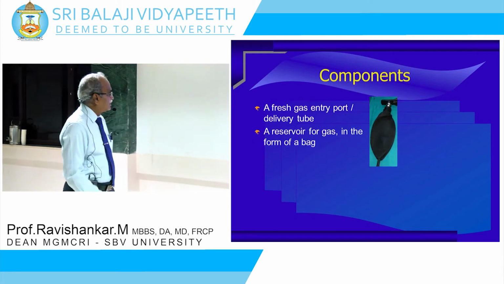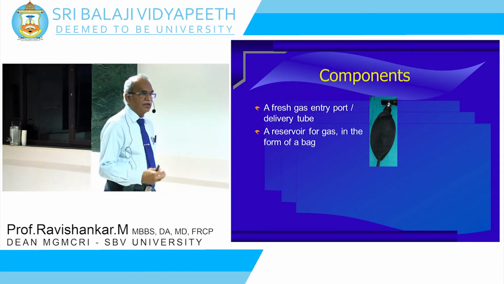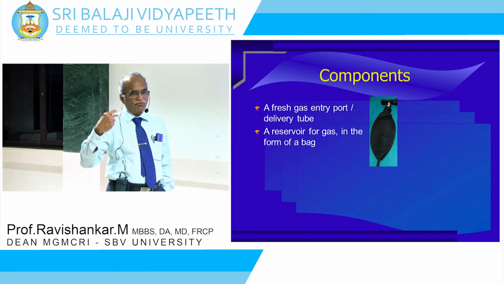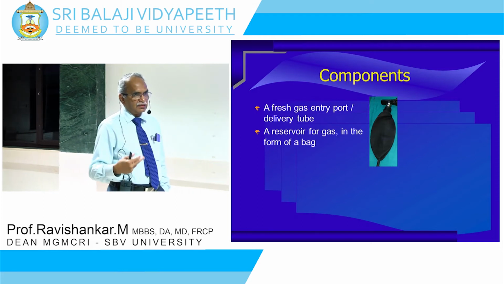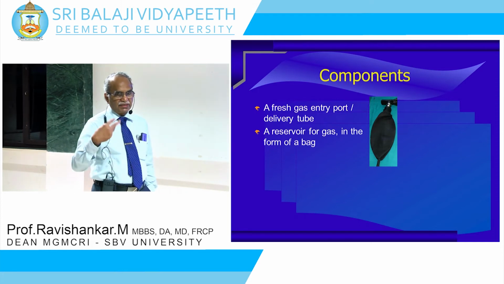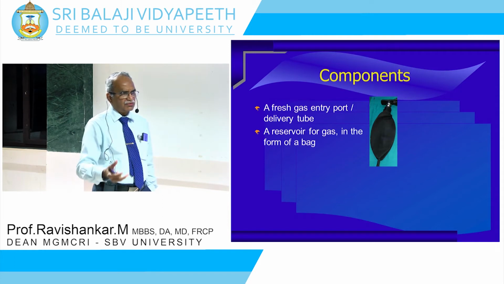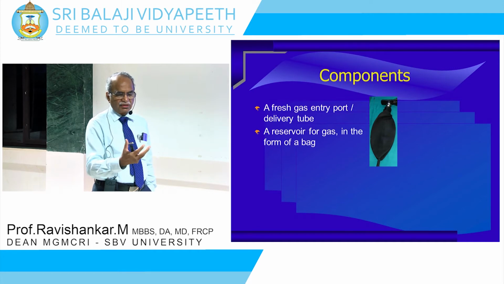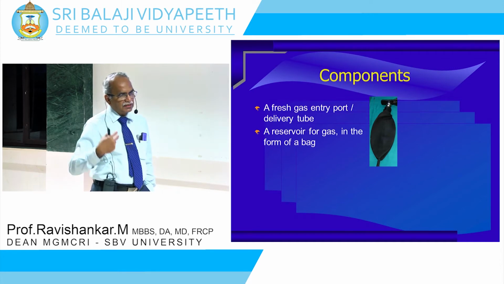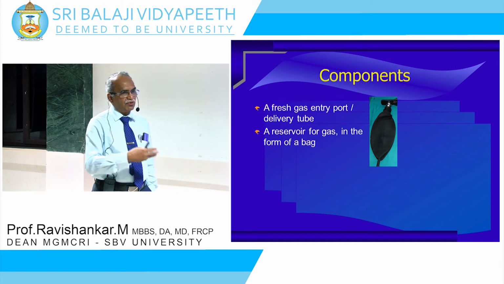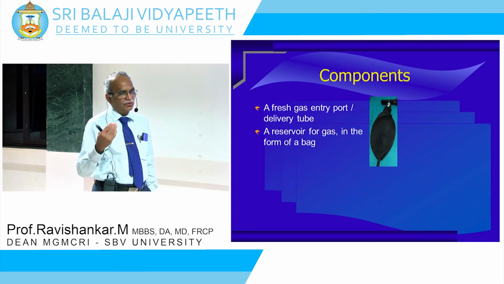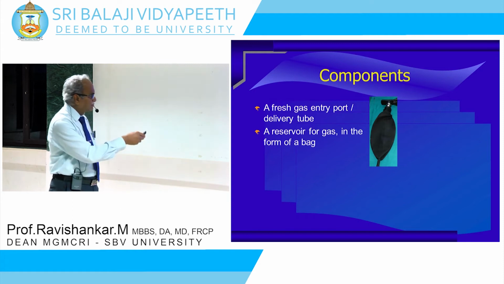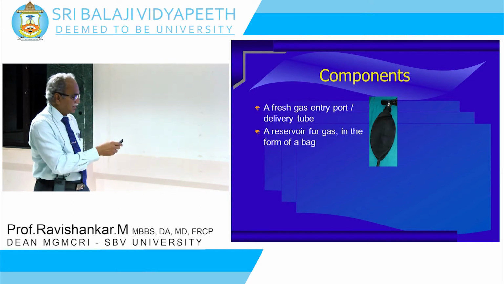Now you should have a reservoir in the form of a bag, because whatever we are giving from the machine is continuous, but what you are breathing is intermittent. So when you are breathing out, whatever gas is flowing out from the machine should be accommodated somewhere. So you need a reservoir. And then when you breathe in, the machine cannot give you all the gas that you need. So you need a reservoir from which you can breathe in. So that is the second requirement. So you have a reservoir of gas in the form of a bag.